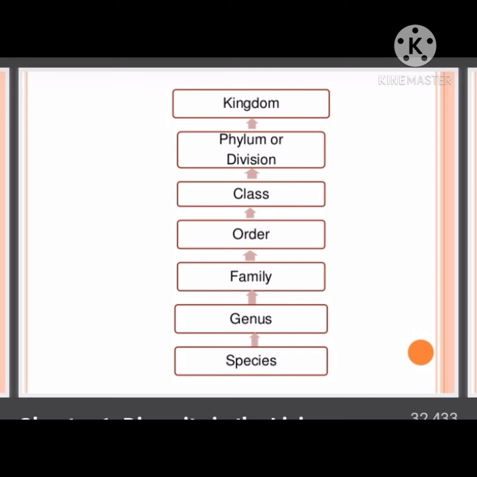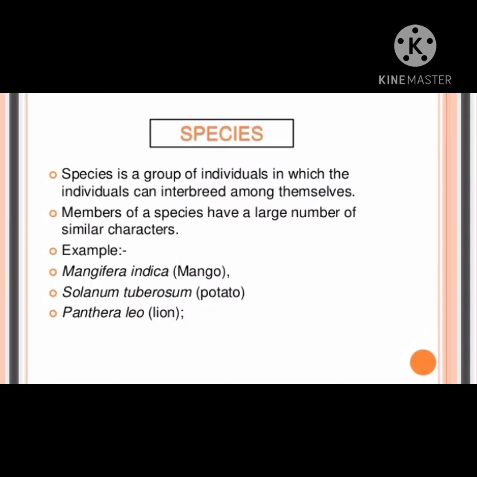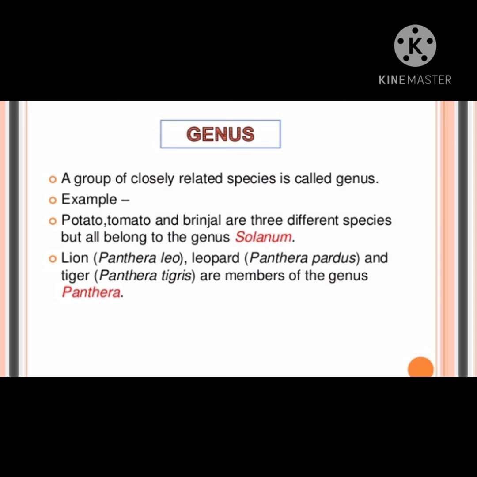The first one is species. Species is the lowest category of classification, or it is used as the basic unit of classification. It is a group of similar individuals which resemble each other in morphology, and they can breed among each other, and they can produce fertile young ones. The second level of classification is the genus. A genus is a group of closely resembling species having a common ancestry. And the next level is the family. A family represents a larger group of closely related genera.